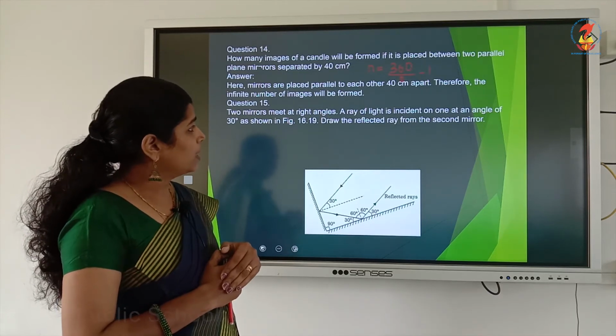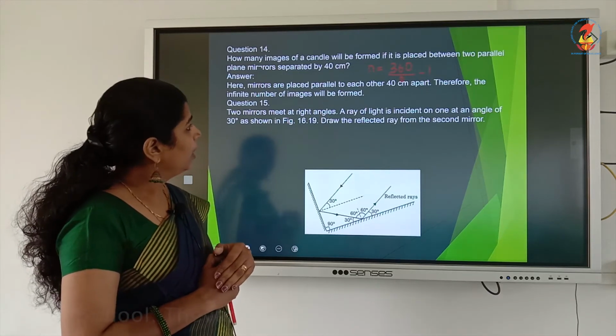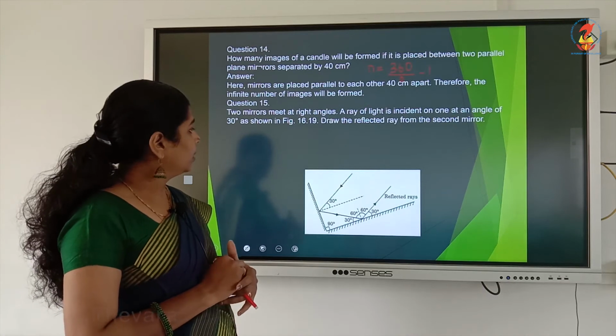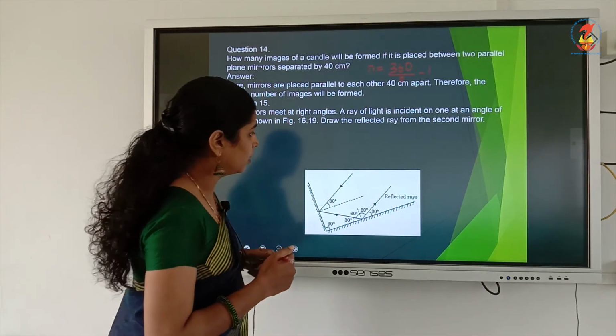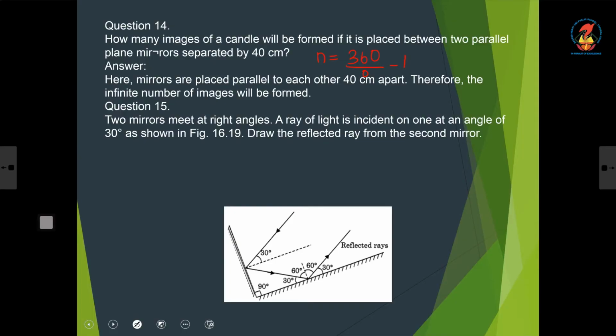Then 15th one, two mirrors meet at right angles. A ray of light is incident at one end of the angle 30 degree as shown in this figure, find the reflected ray from the second mirror. This angle is 30 degree, that is the question. Only this much is given.